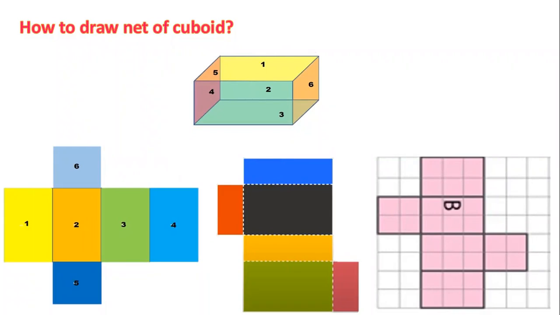In the first one, 1, 2, 3, 4 are rectangles, and 5 and 6 are squares. Then by folding this, you will get a cuboid.